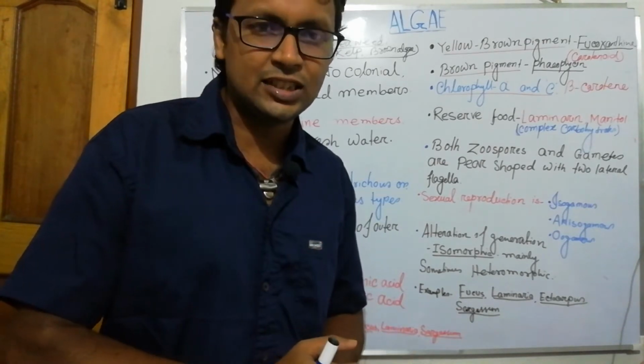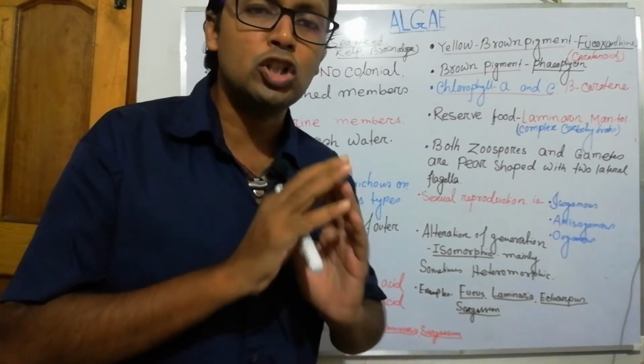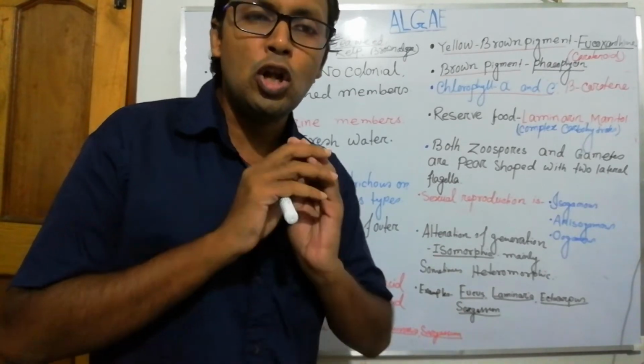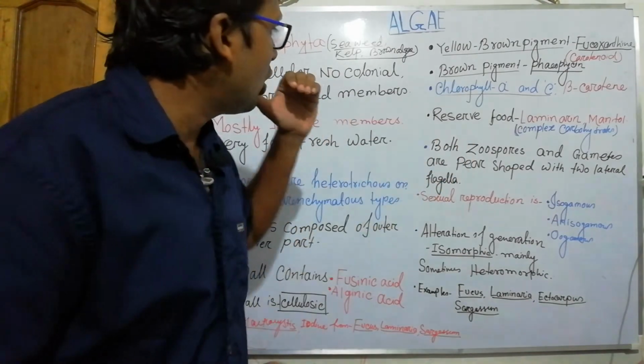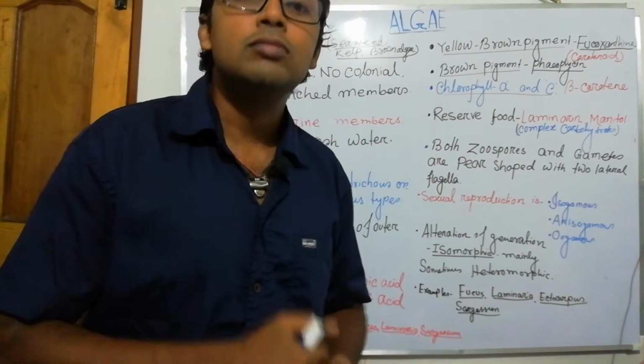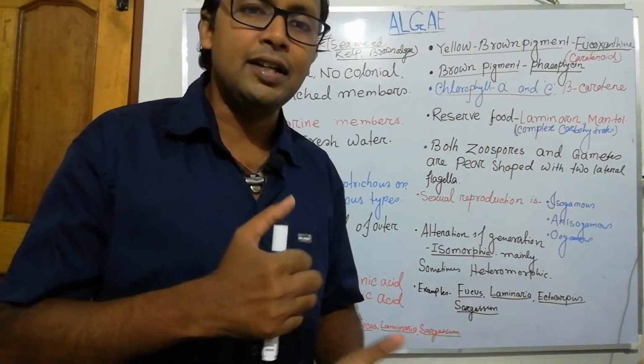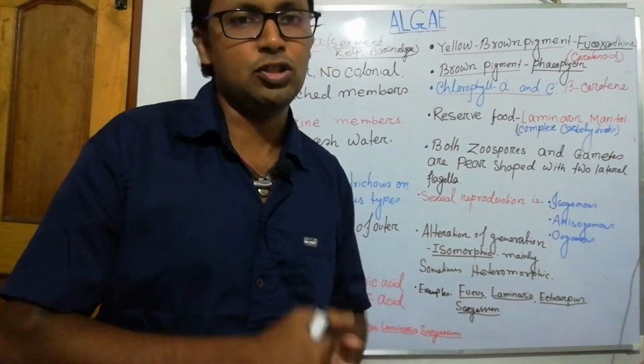Holdfast does not contain any xylem or phloem, neither does the stipe. So the root-like structure is called holdfast, the stem-like is called stipe, and the leaf-like structure is called frond.